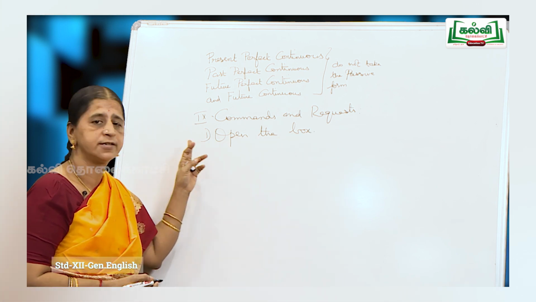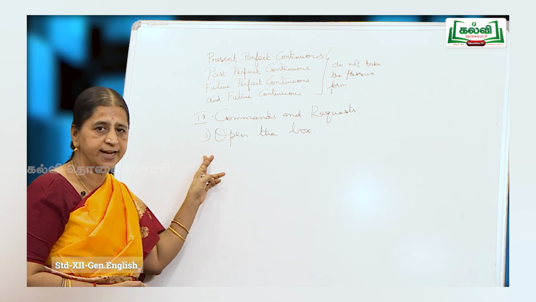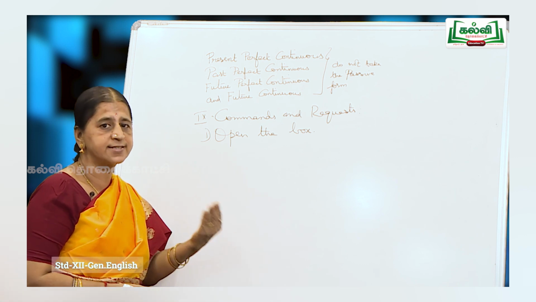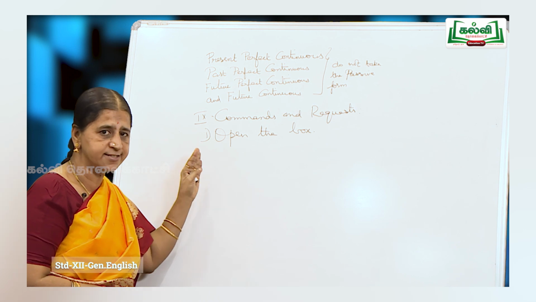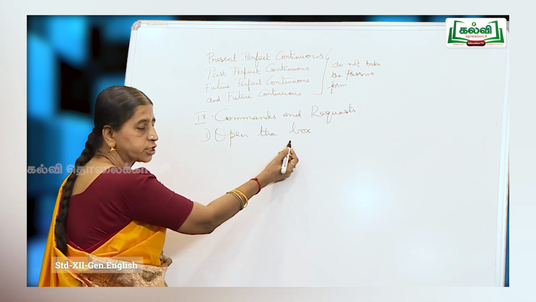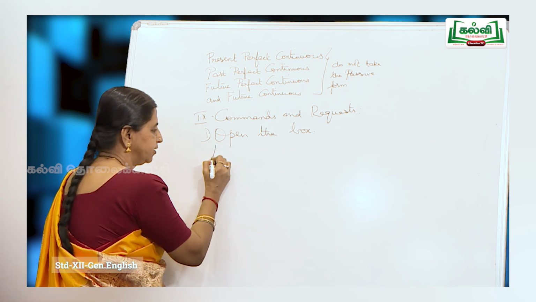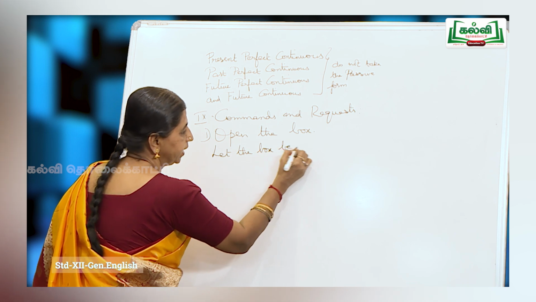Whenever it is a command, the subject is omitted. You, that is the subject implied here, it is understood. Look at the board, take down the notes, answer me, listen to me. So, in all these cases, the subject is you. Now, open what? The box. So, the box is your subject here. So, we write it in this form, let the box be opened.